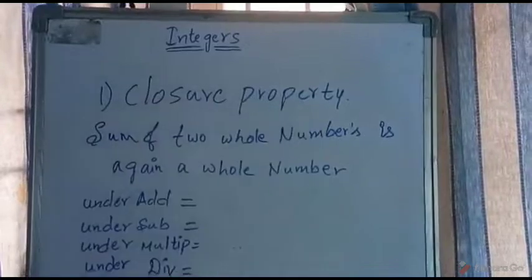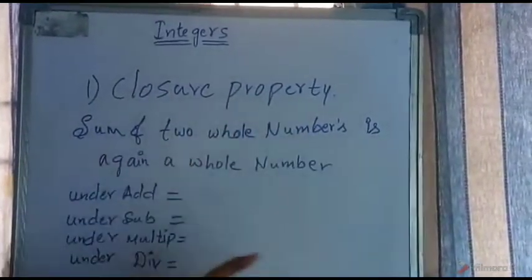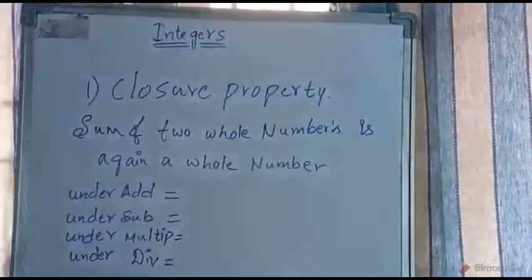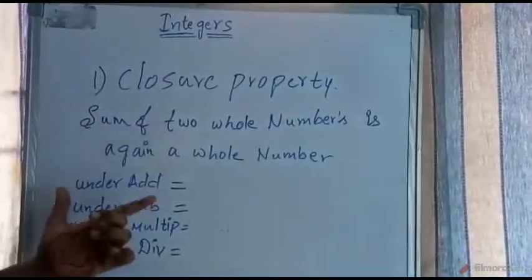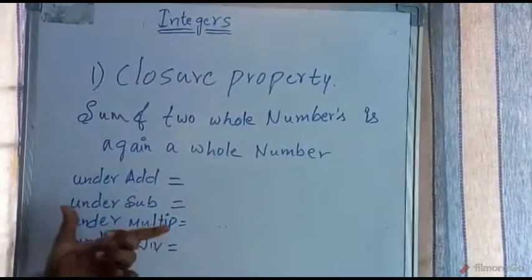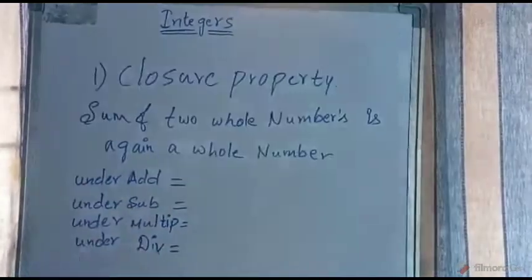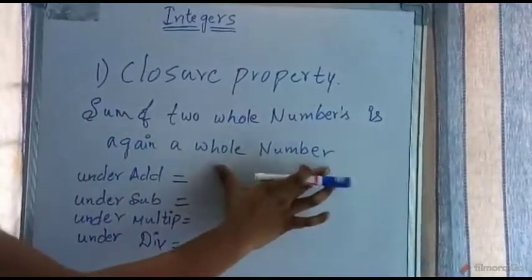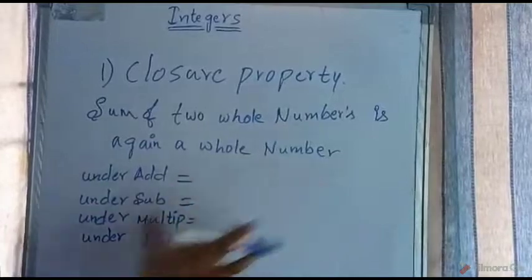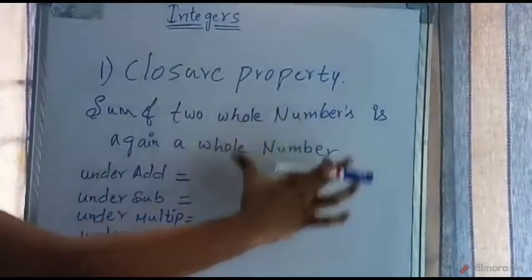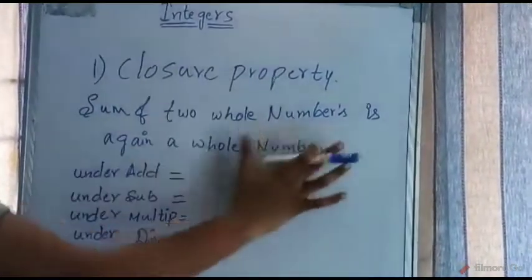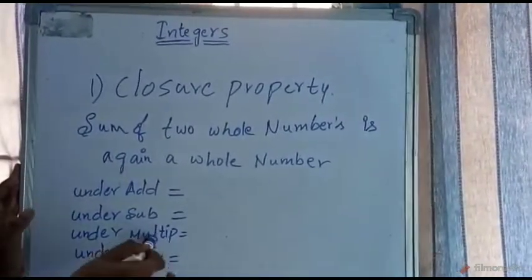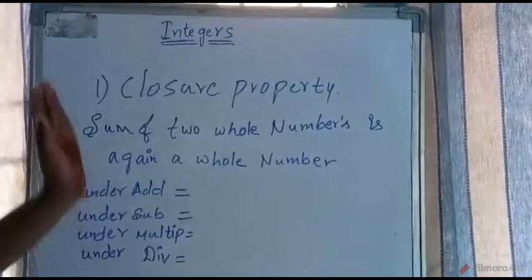Now closure property. Sum of two whole numbers is again a whole number. This property of numbers is closure property. Here it's either a sum or a division or a multiplication or a subtraction, anything. Addition of two numbers is a whole number again. Subtraction of two numbers is a whole number again. Multiplication of two whole numbers is a whole number again. Division of whole numbers is a whole number again. It should be like this, then under addition, multiplication, division or subtraction, this law will follow this property.